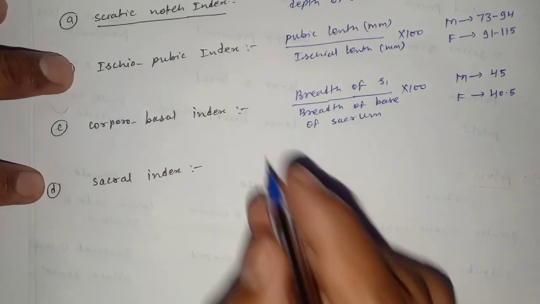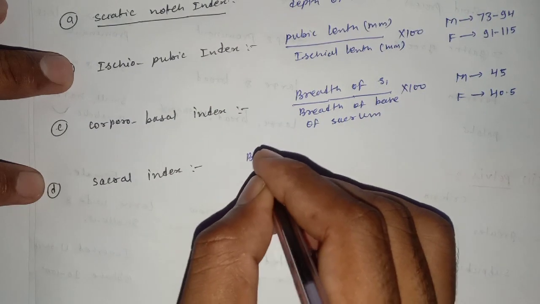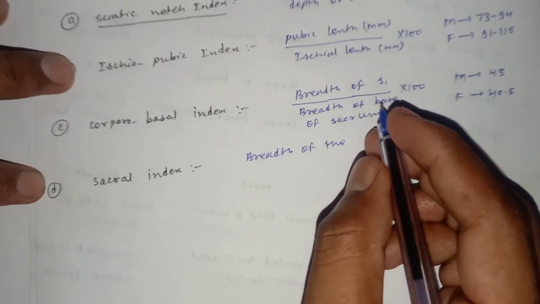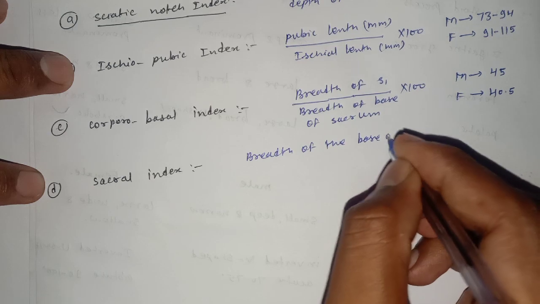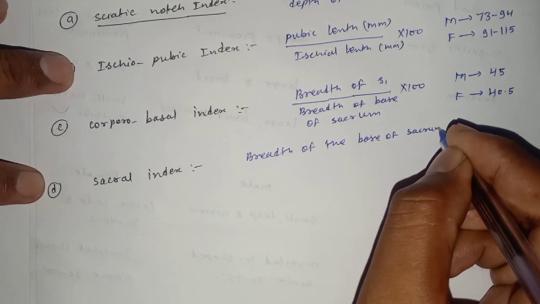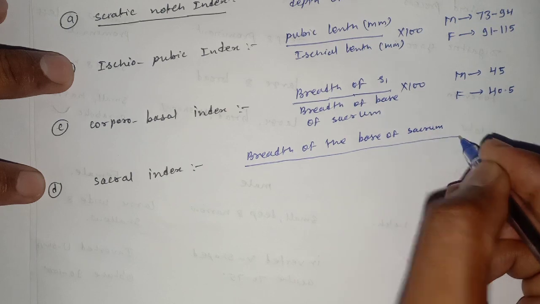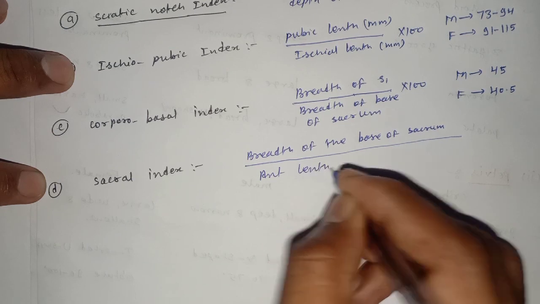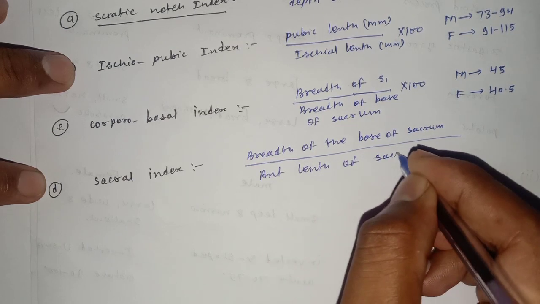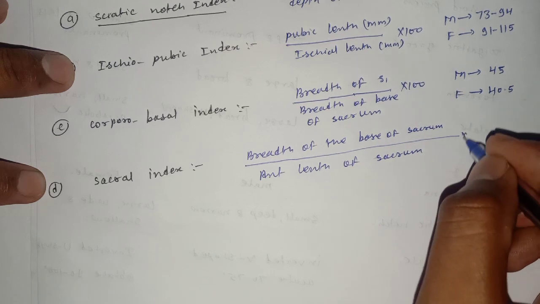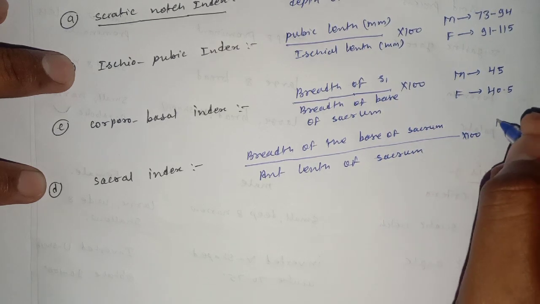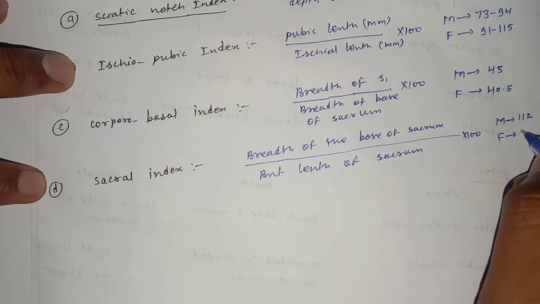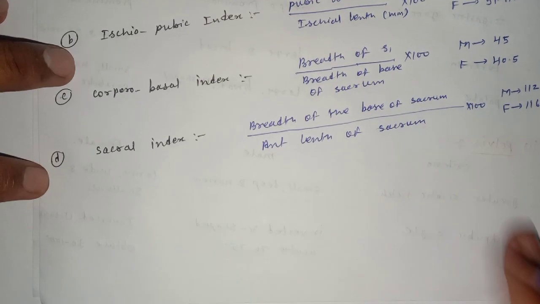The breadth of the base of the sacrum divided by the anterior length of the sacrum, into 100. For male it is 112. For female it is 116.